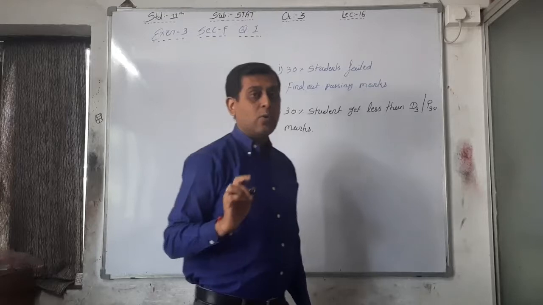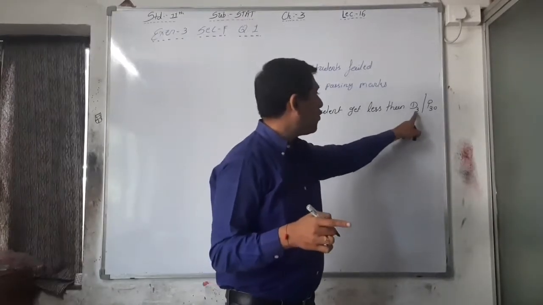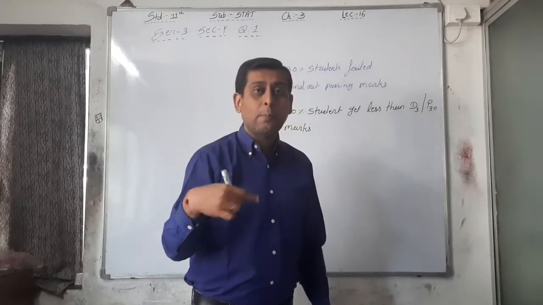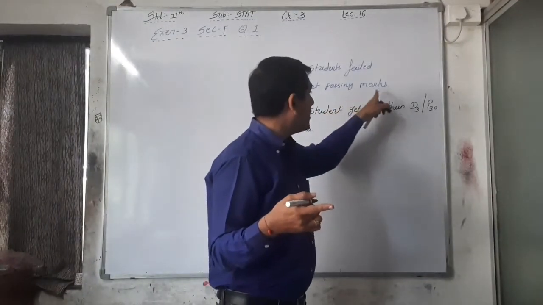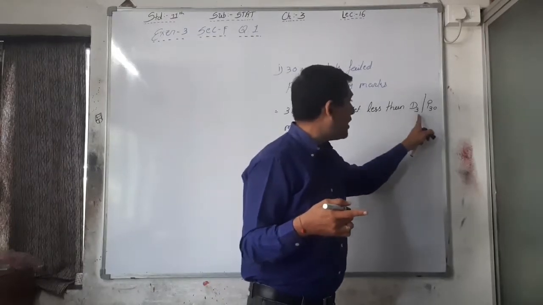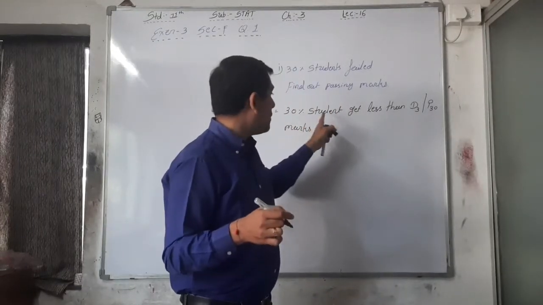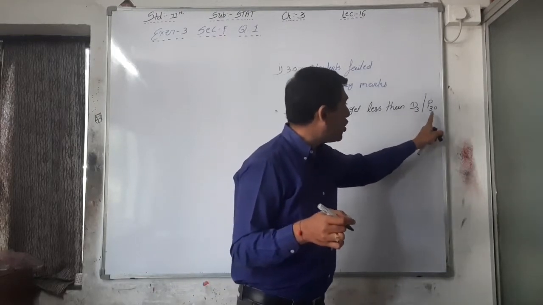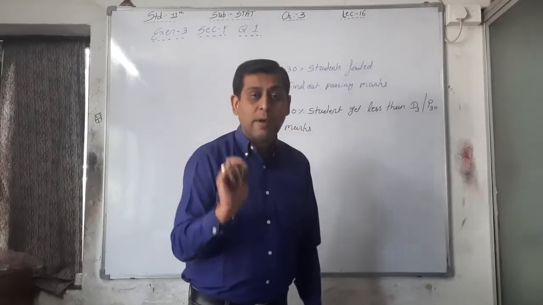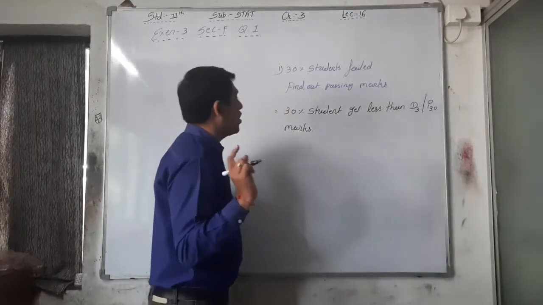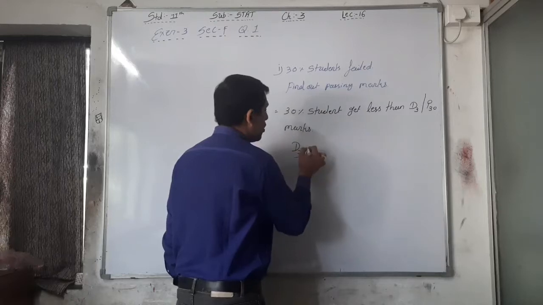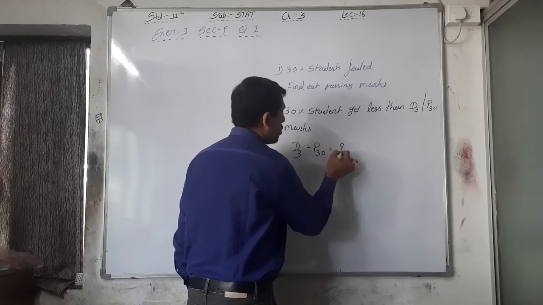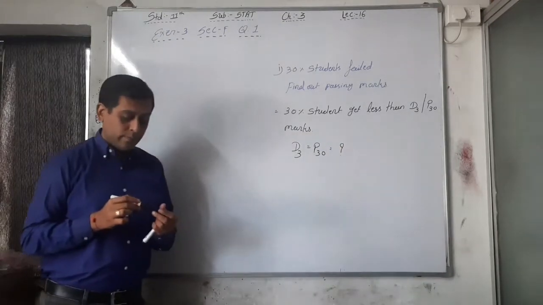So you have to find out the passing marks, that is you have to find out the D3 marks or P30 marks at which the students will pass. Here find out the passing marks. 30% got less than D3 marks, right? So here 30% failed, that means 30% students get less than D3 marks. So D3 or P30 is your passing marks. So in the first question you have to find out D3 or you can say P30 because both are equal. You have to find out one from this.